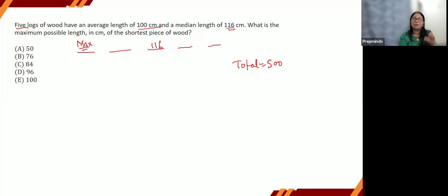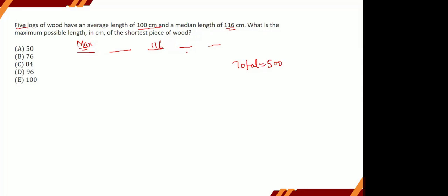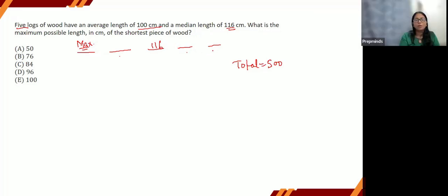If it is asking for the maximum length for the shortest piece, what do we need to do for all these other pieces of wood? These have to be minimum, right? They need to be minimum, because the question is asking for the maximum. If we subtract the sum of all these from the total, that is the minimum value, then only we will get this as the maximum value, right?